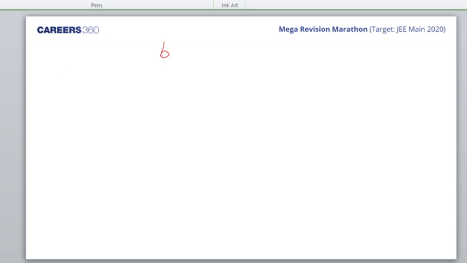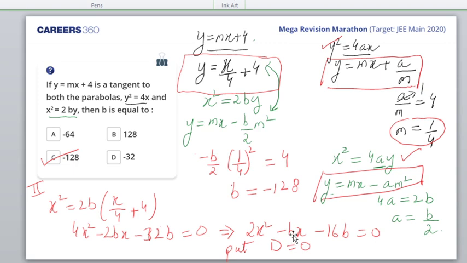B square plus 4 to the 8, 16 8 the 128, is equal to 0. So what do I get? I get b is equal to minus 128. I can solve it by this method only. Okay, so thank you, Mukherjee. Thanks. Okay, this method is also okay.